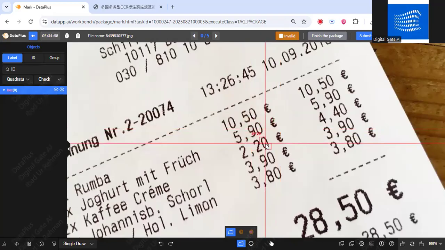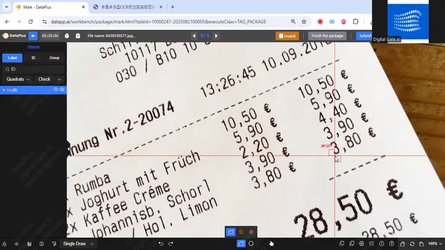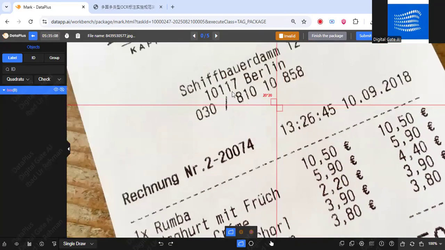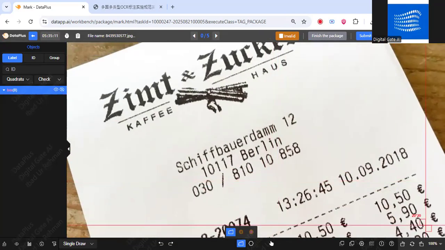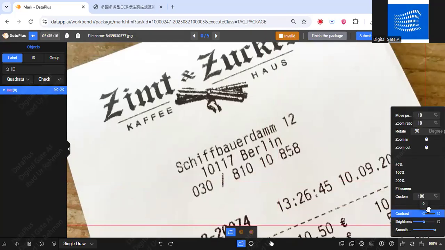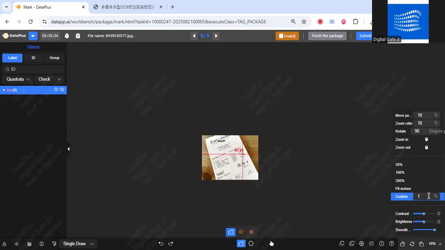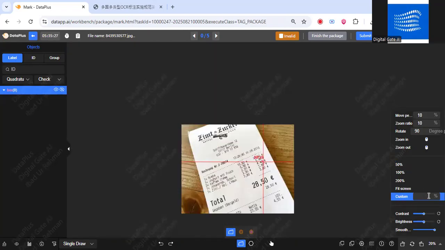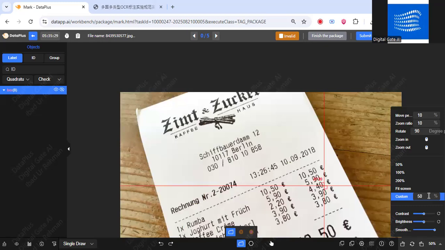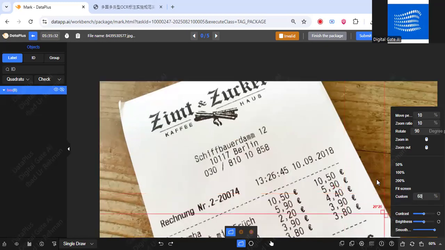Now, this is the simple platform. There's no need to do any extra things. You can see that there is an image. With the right key of the mouse, you can drag the image like this, and with the roller, you can zoom in and zoom out as well. If anyone is working on a laptop and doesn't have a mouse, they can't scroll, so you can manually adjust the zoom level from here, for example, like this and this. If you want to zoom in more, you can adjust it like this.